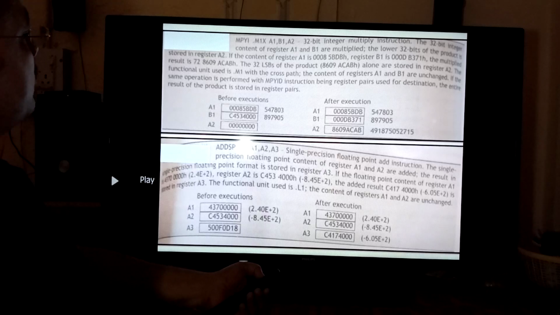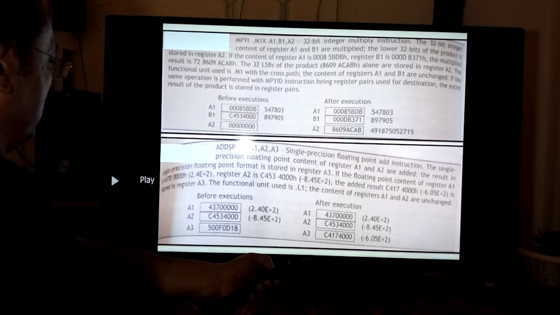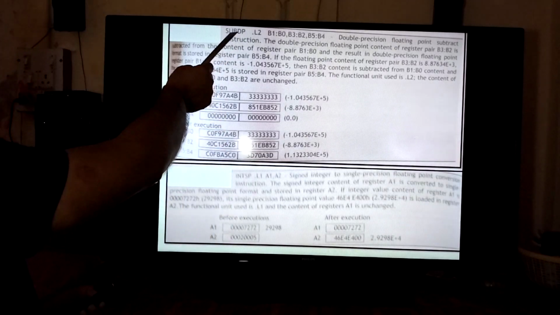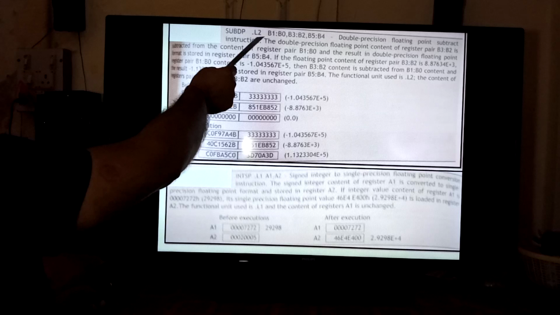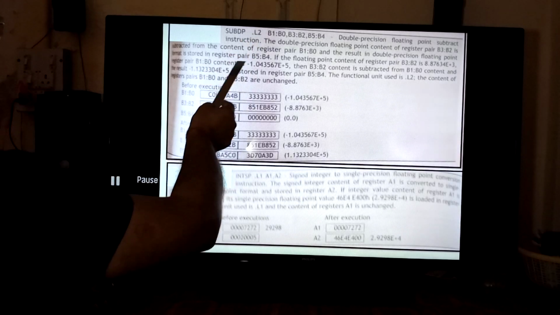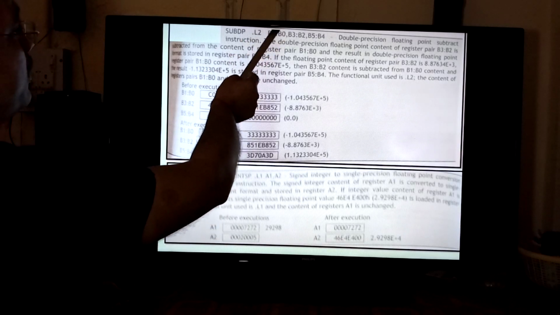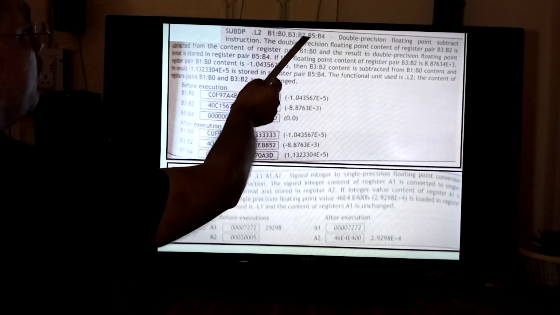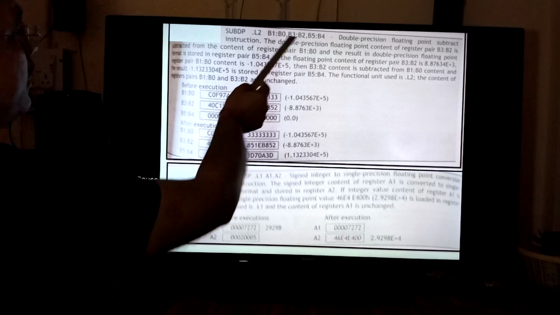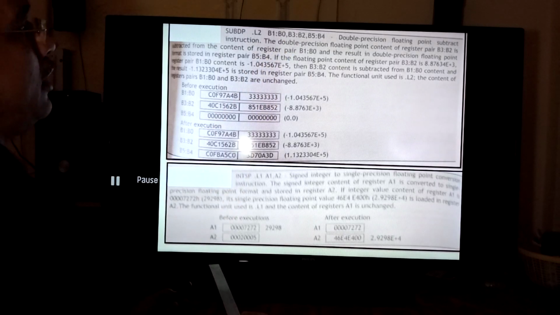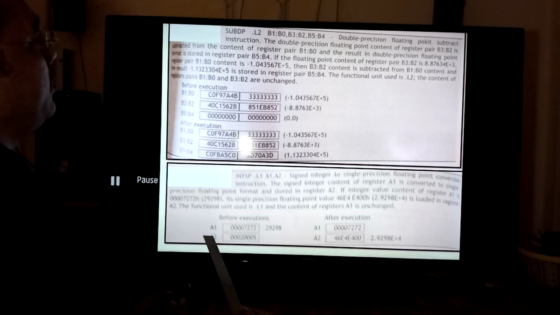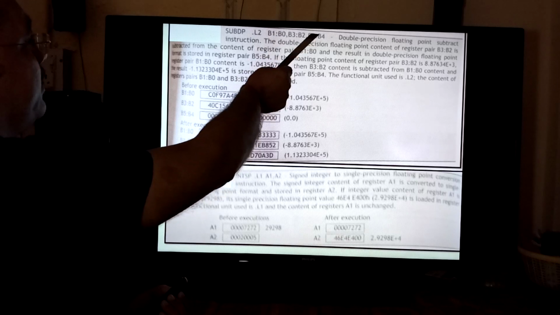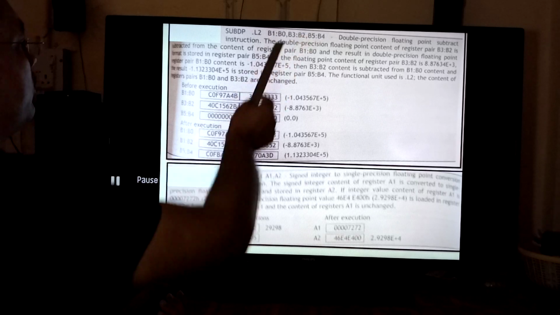Now some more tutorial problems are also given here, like SUBDP, meaning subtraction having double precision, and this will be performed by the functional unit L2. For double precision we have a pair of registers B0 B1 and B2 B3, that is, the content of B3 B2 is subtracted from B1 B0, and whatever is the result will be stored in B4 B5 here.